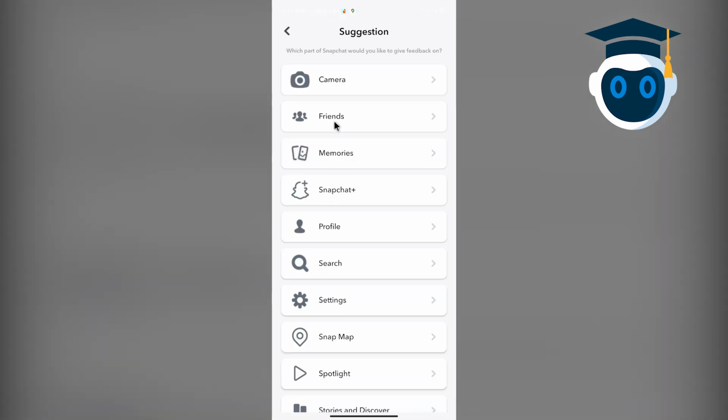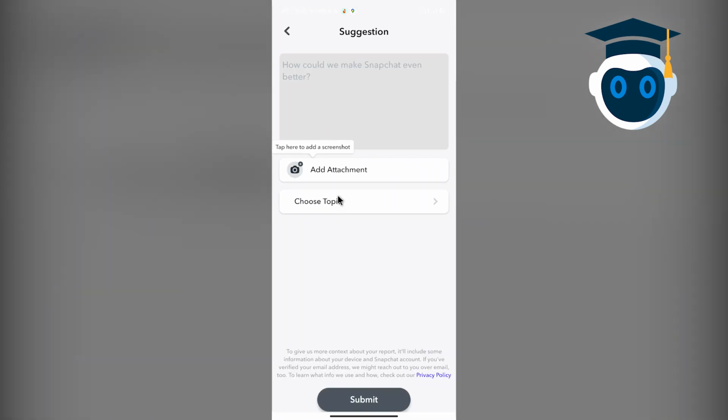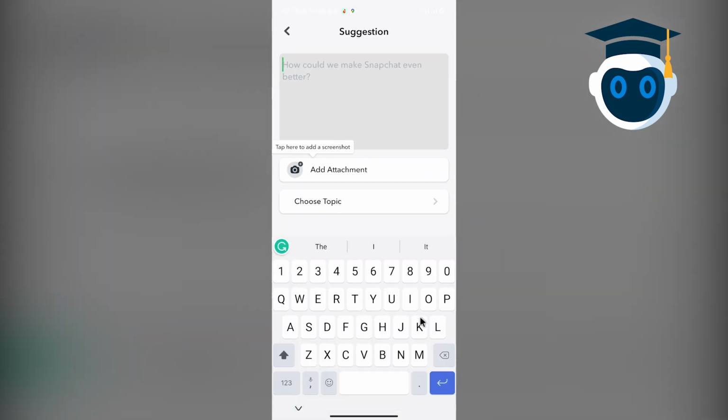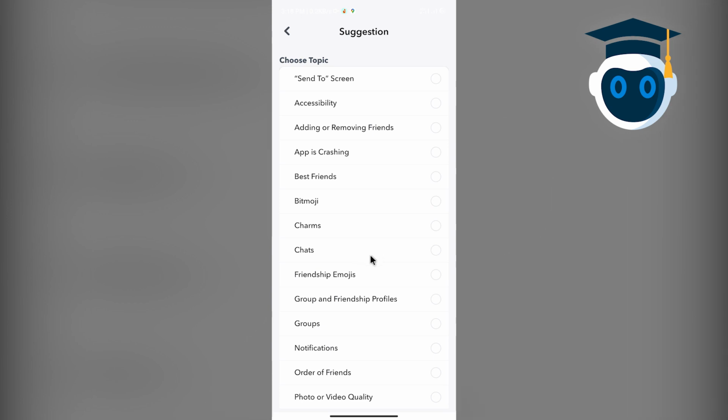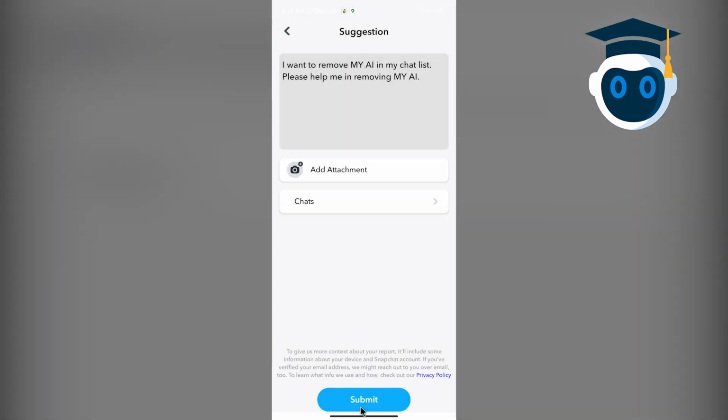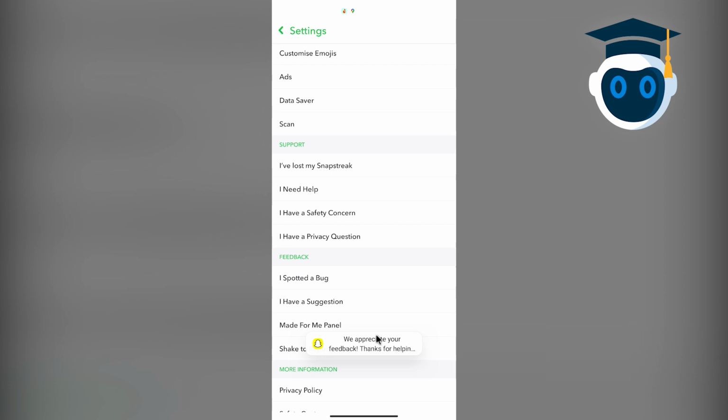From here, tap on the second option, Friends, and here write your issue like I'm writing. Tap on Choose Topic. Select this, Chats. Now tap on the option Submit. So now the Snapchat team will help you in removing your AI from your Snapchat.